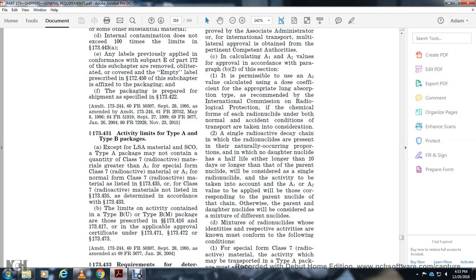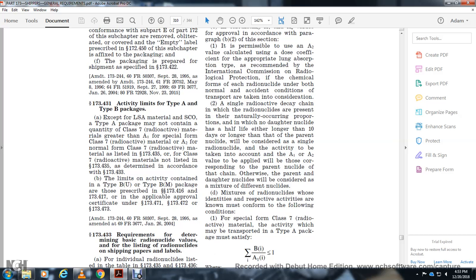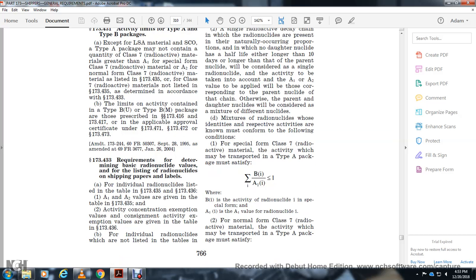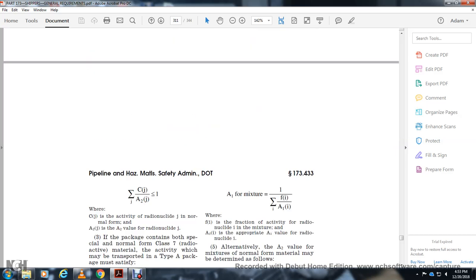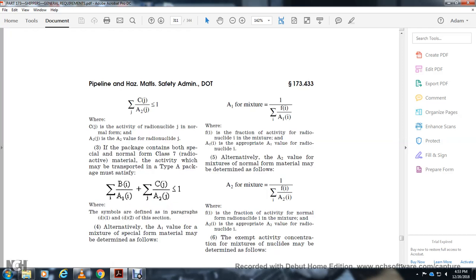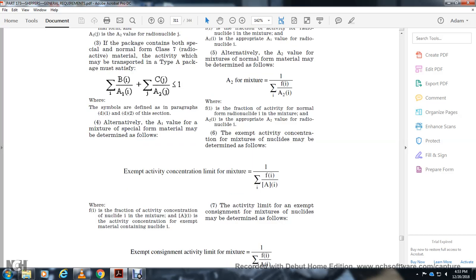For class 7 radioactive material, the activity that may be transported in type A packages must be satisfied. If the package contains normal class 7 radioactive material, the activity must be limited, and the type A package must satisfy the condition. Alternatively, the A2 value is used to make sure the normal material with the determinant values satisfies the formula, except for activity concentration. For the consignment, the mixture of nuclides determines its values.